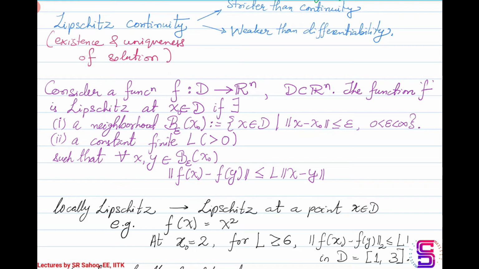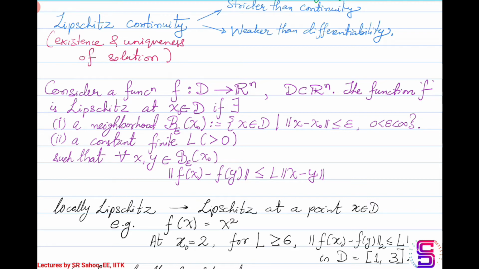So function f is Lipschitz at a point, let's say x naught, in the domain D, if there exist two things: one, a neighborhood of x naught, defined here as B epsilon of x naught, and a finite positive constant L, such that this neighborhood and the constant L together satisfy an inequality.